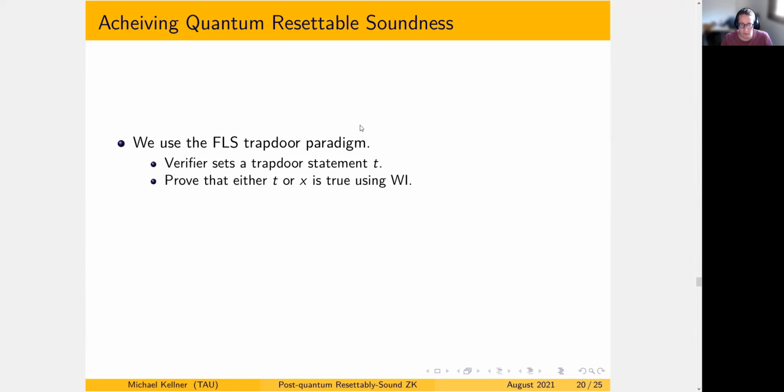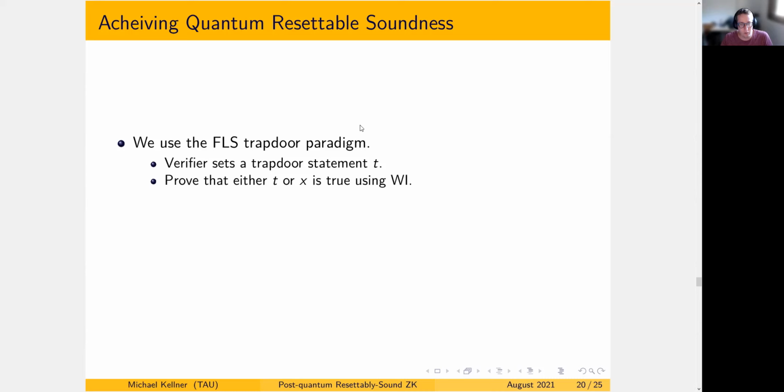The way this paradigm achieves the wanted traits is that the trapdoor statement T is indistinguishable from a false one. During the analysis of the soundness, we gradually transform the trapdoor into a false one and then rely on the soundness of the WI in order to show that X must be true.